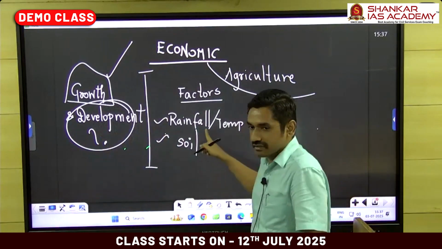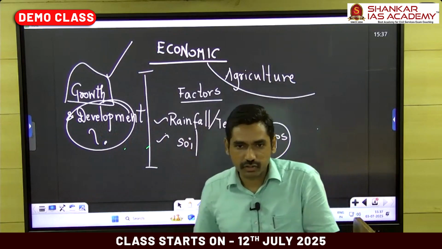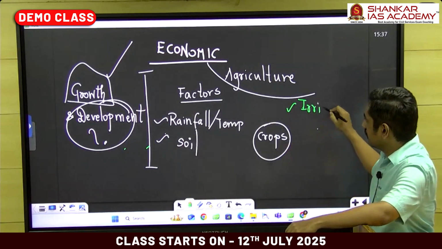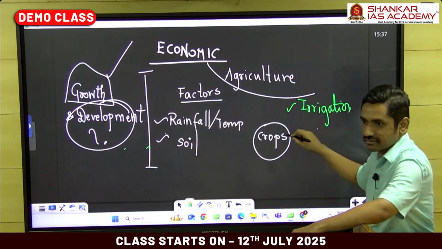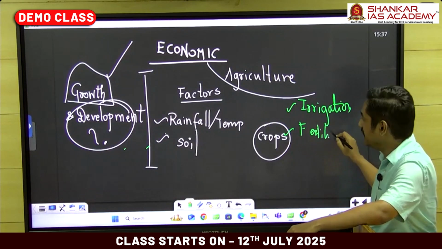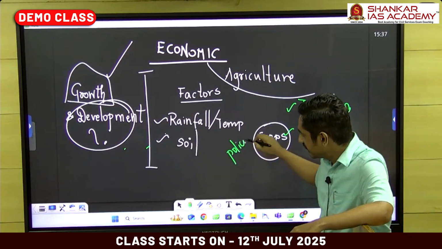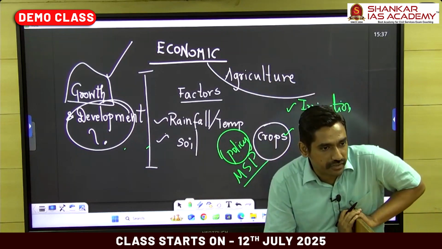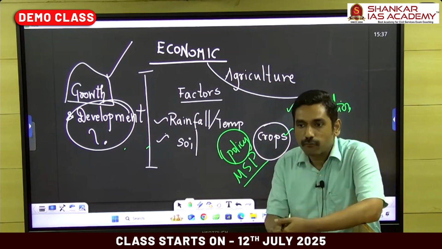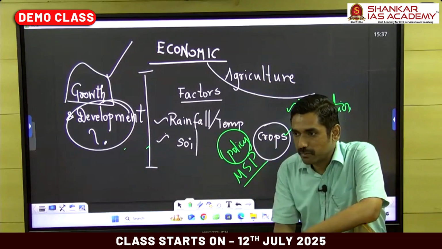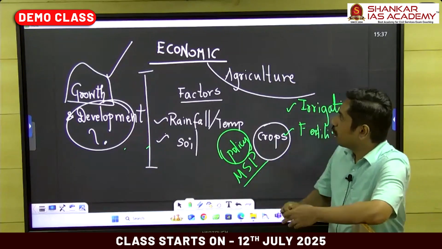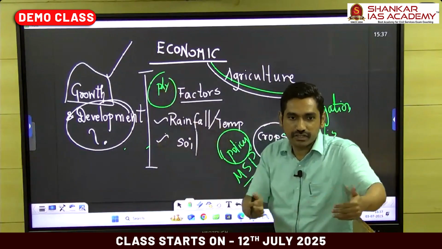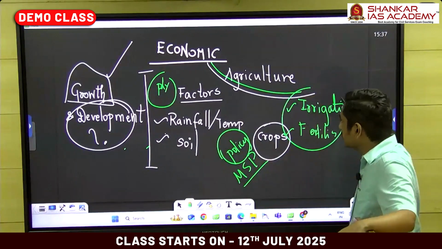And remember, it doesn't end here. Saying our factors are only rainfall, temperature, and soil is not true. You need human factors, irrigation. You need human factors, for example, fertilizers. It doesn't end here. You need to have policies. Policies as in, is the government of India ready to provide support for the production of certain crops, which is called minimum support price? Is the government ready to support farmers for a particular disaster? For example, providing crop insurance. Getting it? So what you see as agriculture, one part is directly derived from physical geography. At the same time, one part is implemented through human.